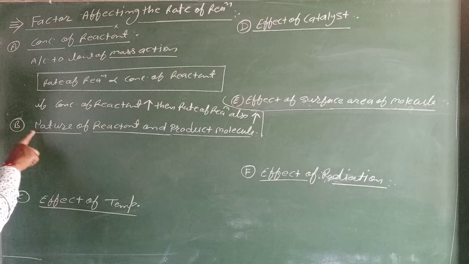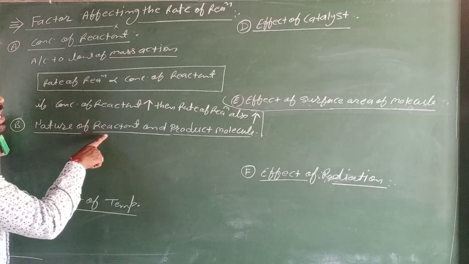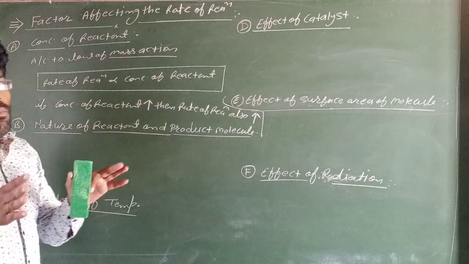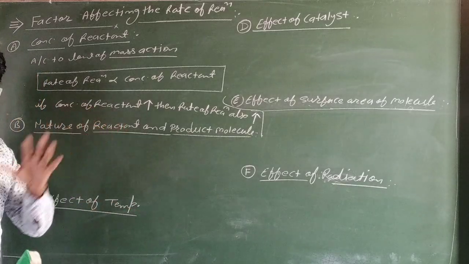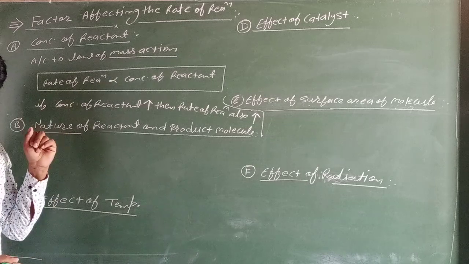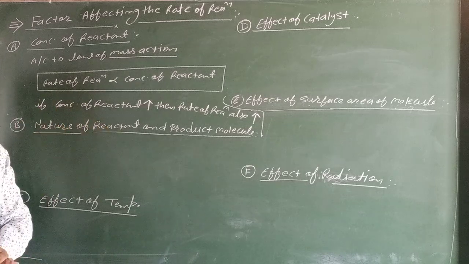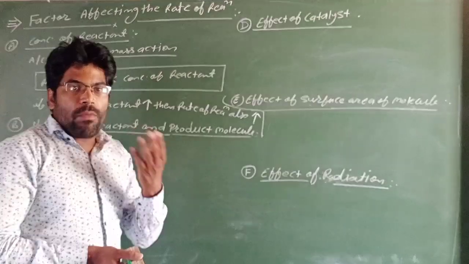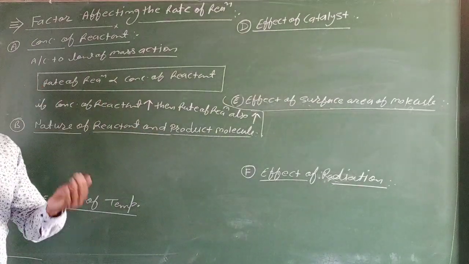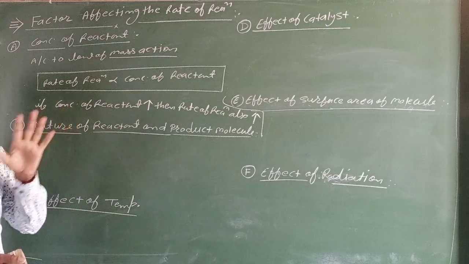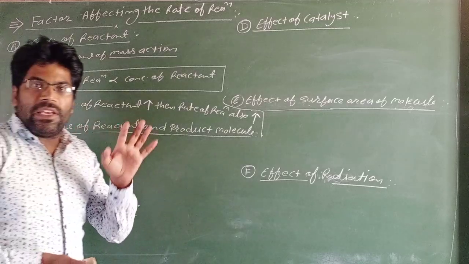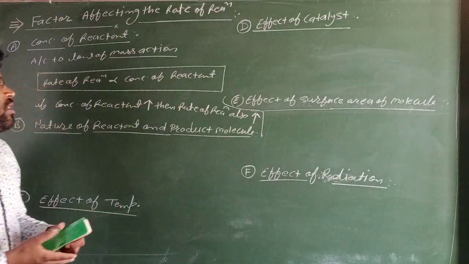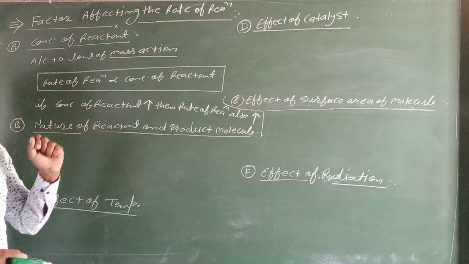Now we explain the second factor, nature of reactant and product molecule. How do reactant and product molecules affect the rate of reaction? In a chemical reaction, during the reaction some old bonds are cleaved and new bonds are formed in the reactant and product molecules.